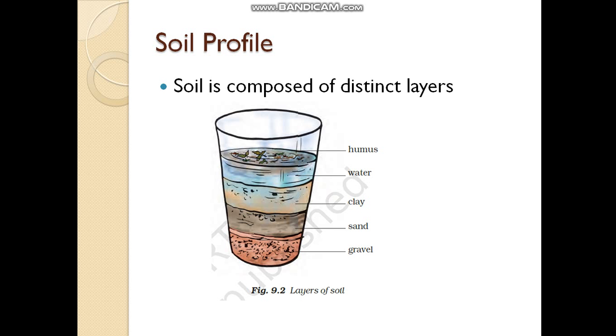So the rotting dead material in the soil is called humus. Rotting dead matter means the decomposable material which will decompose. Those things are called humus.